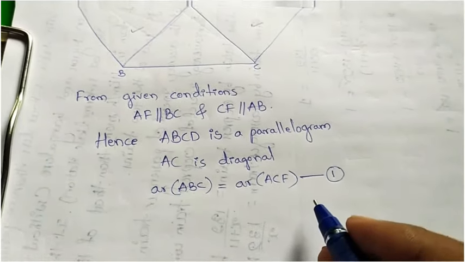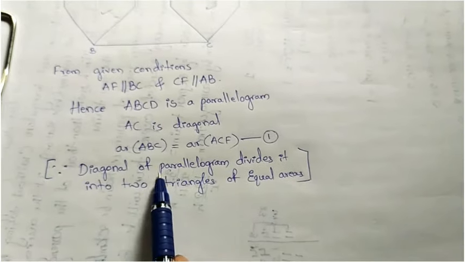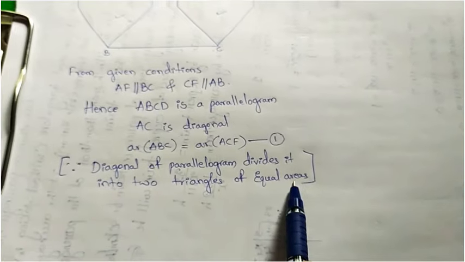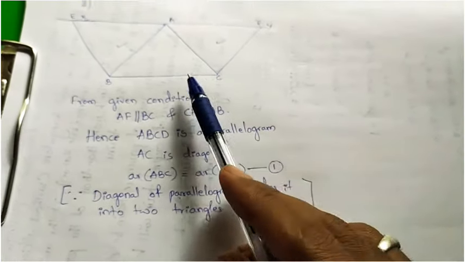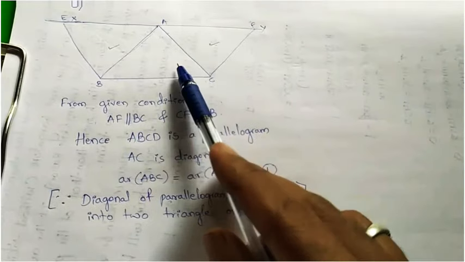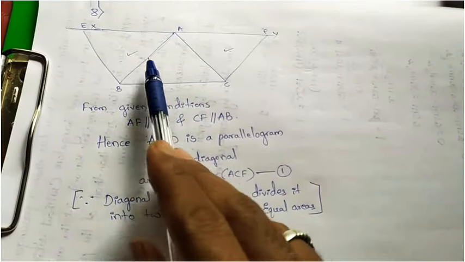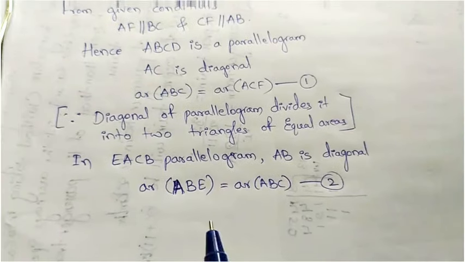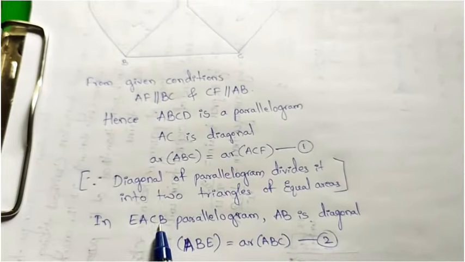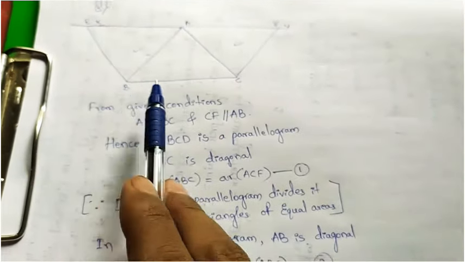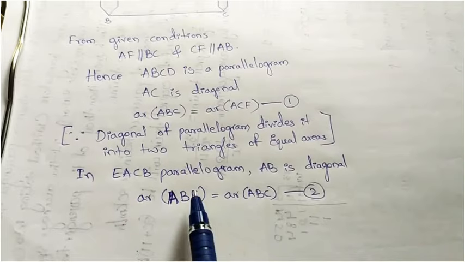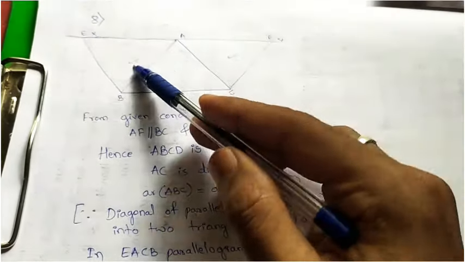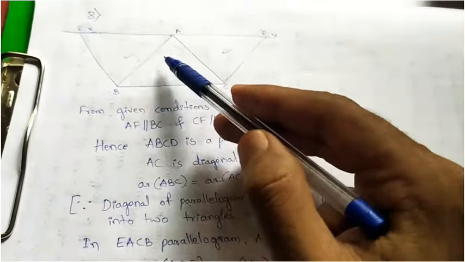You write the statement here: diagonal of a parallelogram divides it into two triangles of equal areas. Here we are getting two equal triangles. The same thing happens with the other parallelogram, that is EACB. In parallelogram EACB, AB is the diagonal, so we will get two equal triangles of the same area.